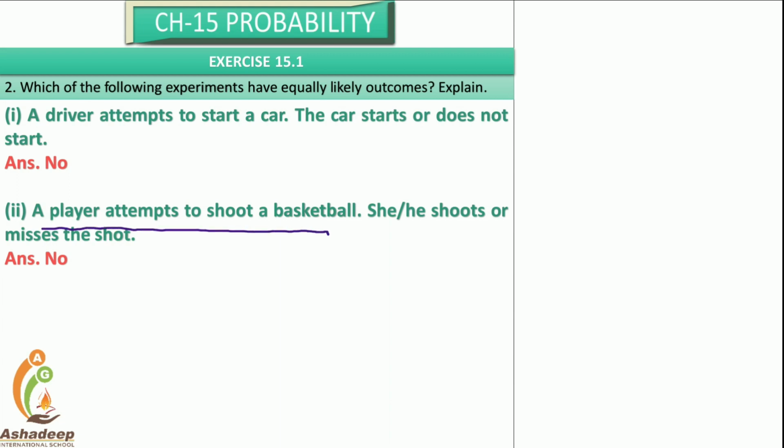A player attempts to shoot a basketball. He or she shoots or misses it. If it is a shot, it is fine. But if it is not a shot, there are lots of reasons. The opponent might be stronger and come in front of the basket, or he might miss by throwing, by missing the velocity, or by missing the judgment. If it is a shot, it is 1. But if it is not, there are so many reasons. That is why we can say it is not equally likely to occur.